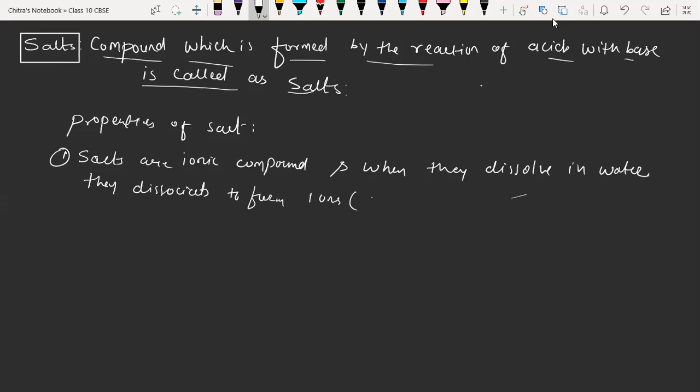Which ions? Cation and anion. This is the first property of salt.